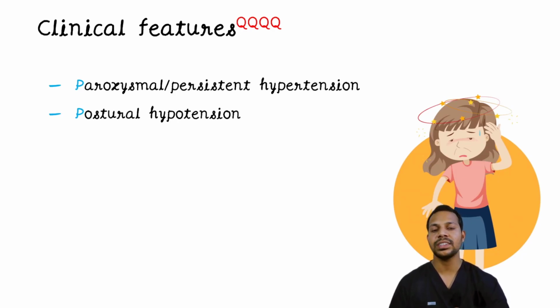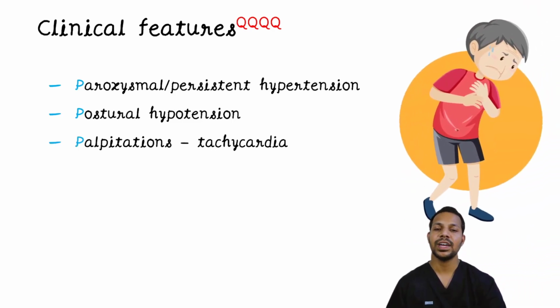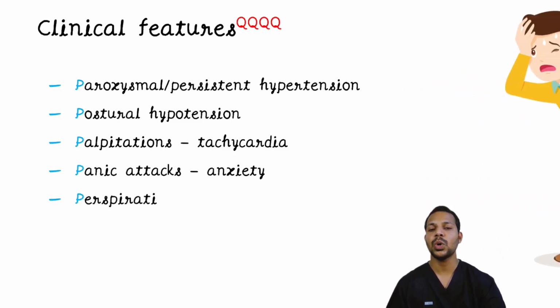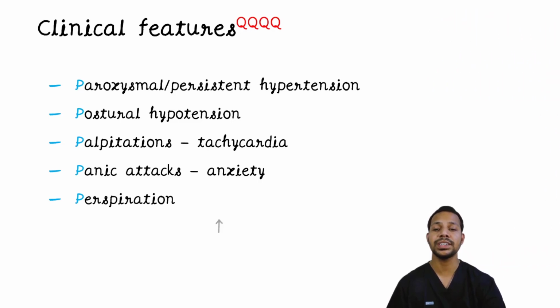Because of these catecholamines, there is significant elevation in vasoconstriction, and this vasoconstriction will lead to hypertension. And this vasoconstriction will also result in volume contraction. This volume contraction will lead to postural hypotension as well. And the patient can also have palpitations, tachycardia, panic attacks, anxiety, perspiration, or profuse sweating. All these features are because of the increased levels of catecholamines.